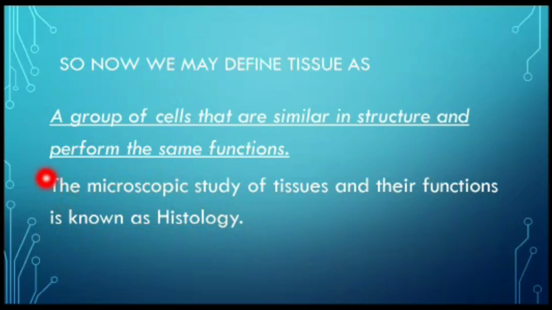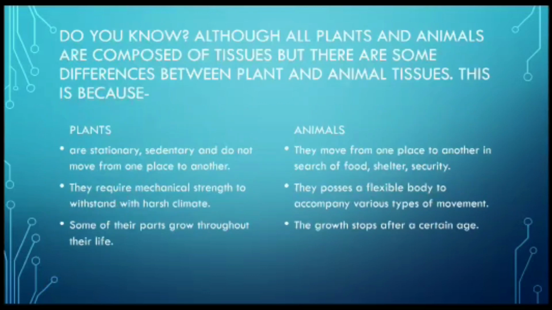So it's just for your information that the study of tissue is known as histology. But what is the scientific definition? Let's see it again. A group of cells that are similar in structure and perform the same function. So it's the definition for tissue.